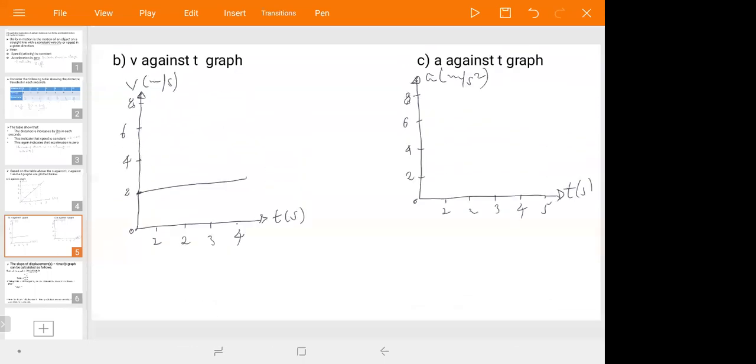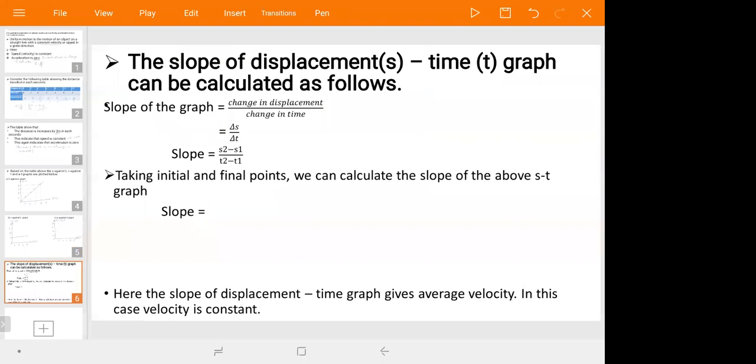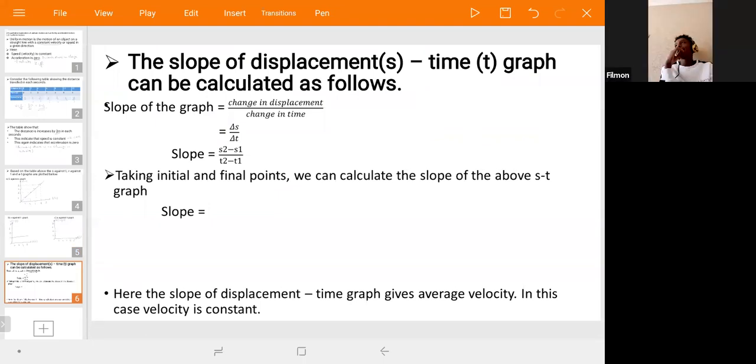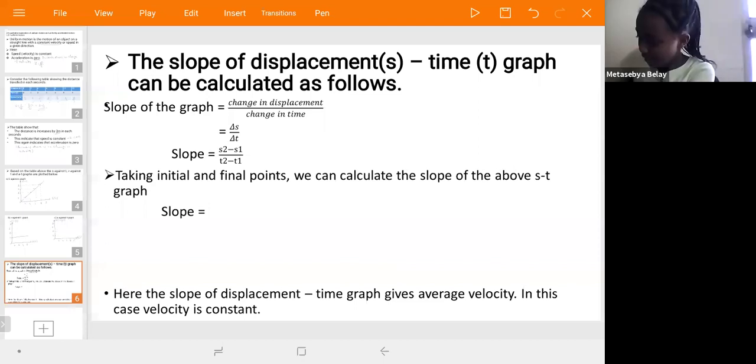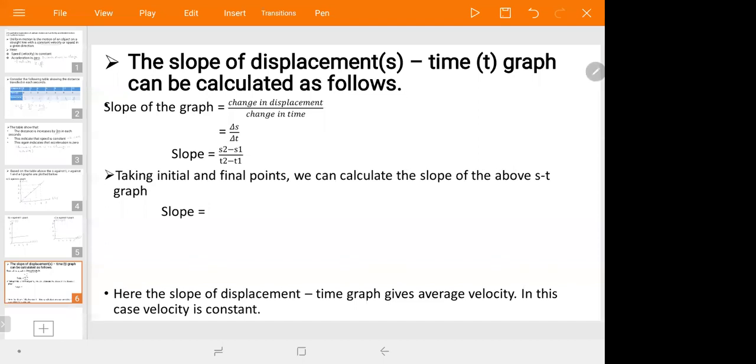Okay. Let us see how the slope of the displacement time graph can be calculated as follows. Do you know what slope means? Slope in your mathematics concept. Do you know slope? Look. In your mathematics concepts, follow me.